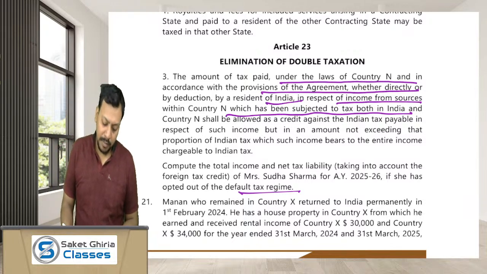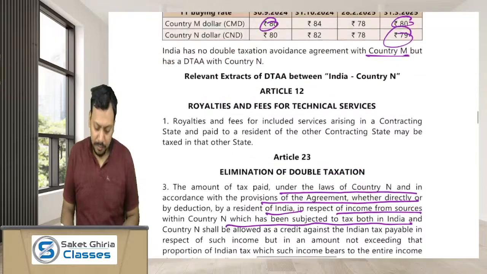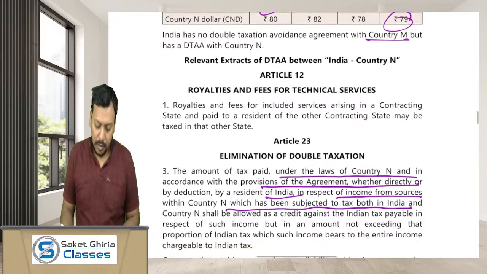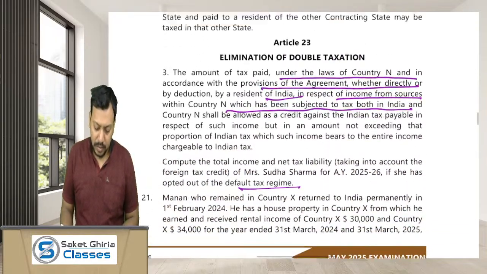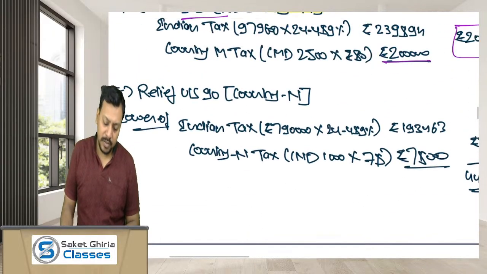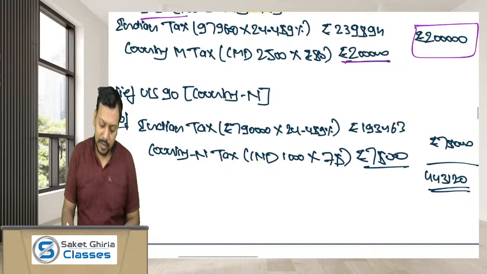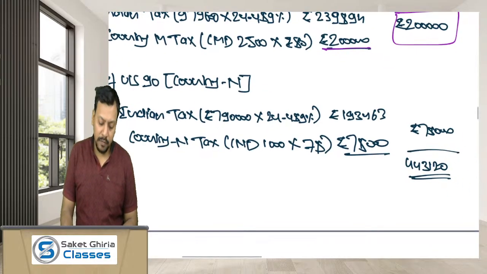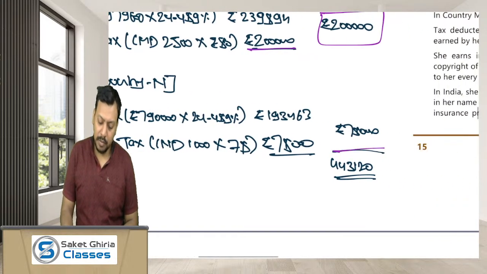So the tax relief under section 90 will again be the lower of the Indian tax and the foreign tax. The Indian tax is 193,463, the foreign tax is 78,000, so the relief would be 78,000. So the final tax liability will be 44,312.